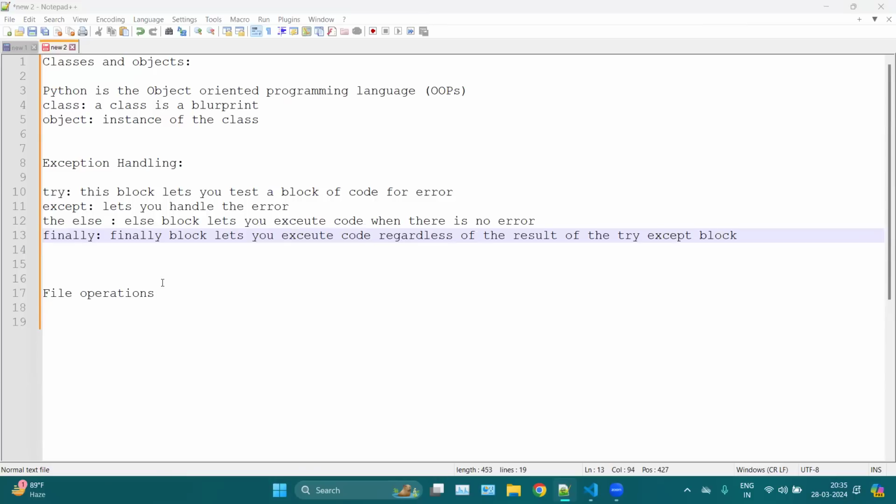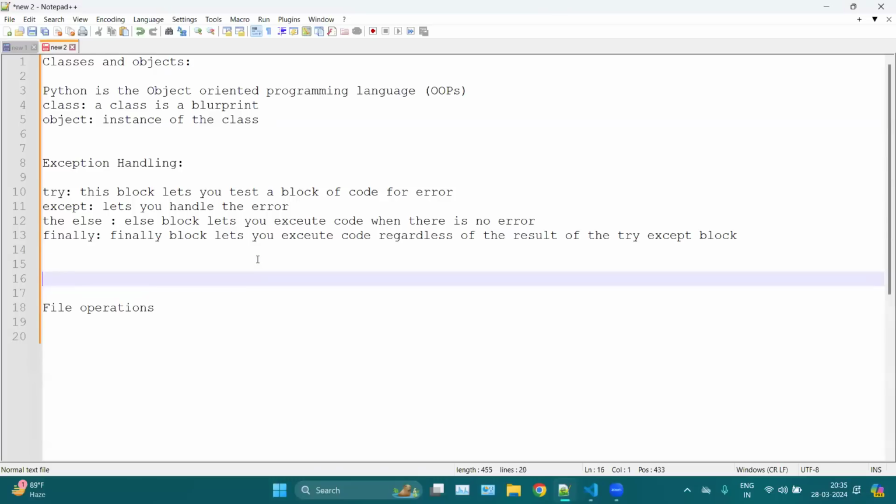Okay, so basically we use try or except, but you can also use the else block or the finally block. Now what is exception handling? Let's say you are creating a program for calculating anything, or you are writing any application, and let's say your program keeps on throwing a technical error.